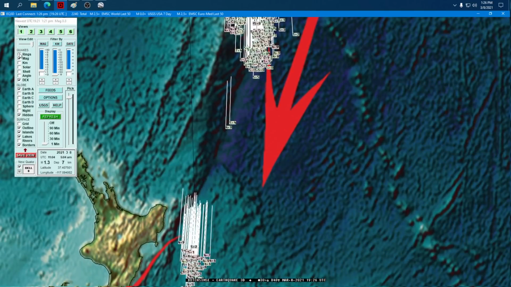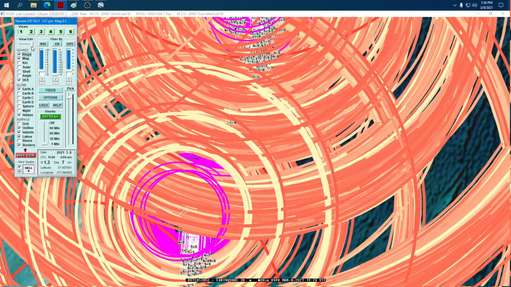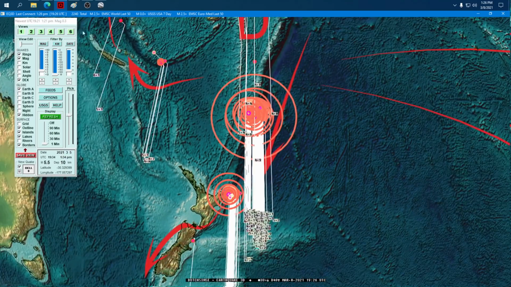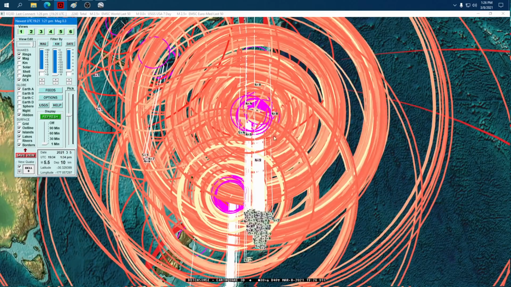Well, something started last night. Again, we got that 5.4 right in the middle, in between the 7s. So the potential is there. Keep watch. How long? I would say just for a few days.